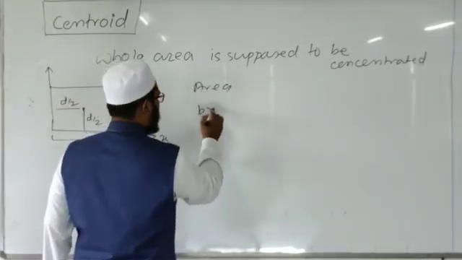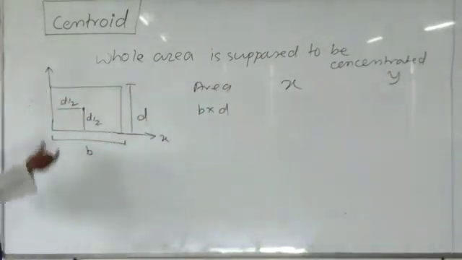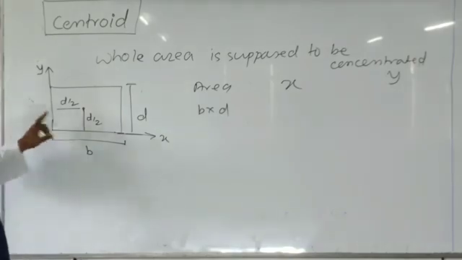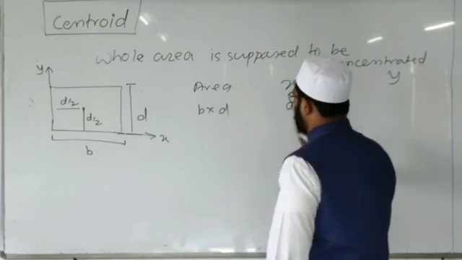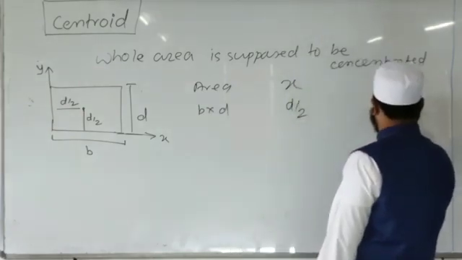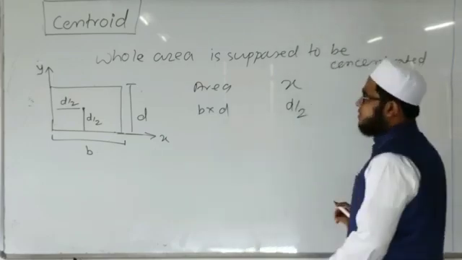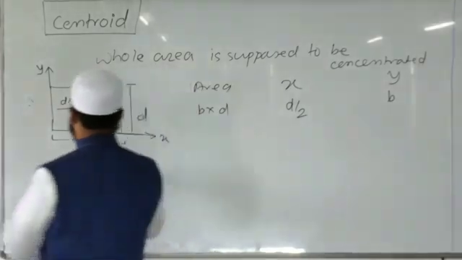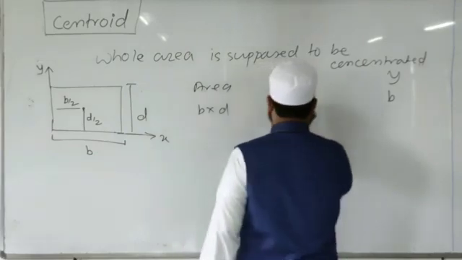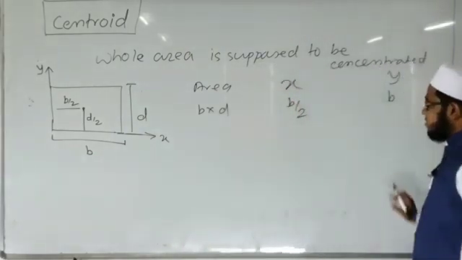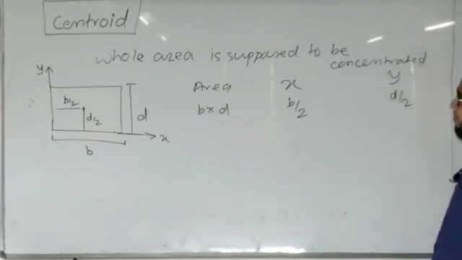Area is b into d, and the x, y coordinates refer to the axes x and y. x is the distance measured from the y axis, here it is b by 2, and y is the distance measured from the x axis, that's why it is d by 2.